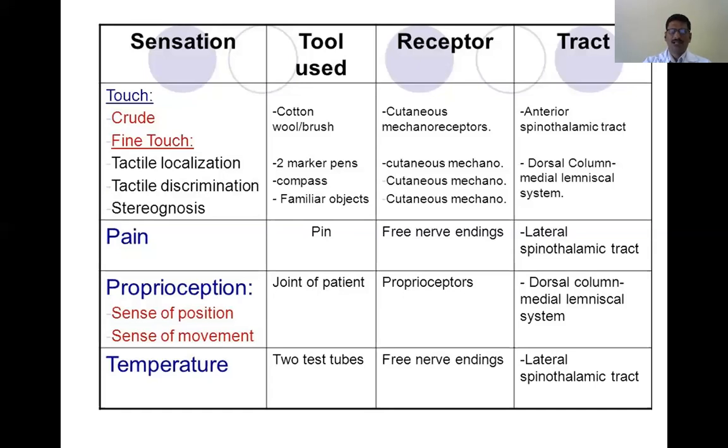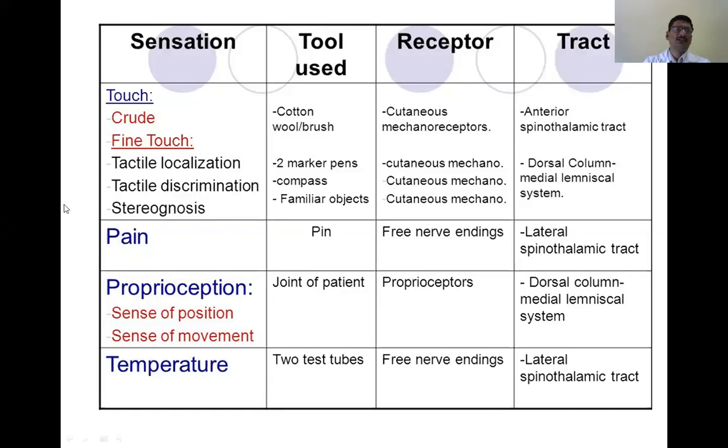Suppose you ask the subject to close the eyes, then give a known object, maybe a pen drive. They will just feel it and say it is a pen drive, or give a 1 rupee coin, or different shapes, maybe a triangle, a prism, or a spherical structure, or sometimes a purse. They will simply feel it and try to identify the object. Here you should give a known object, so they try to identify it with closed eyes by appreciating its size, shape, and texture.